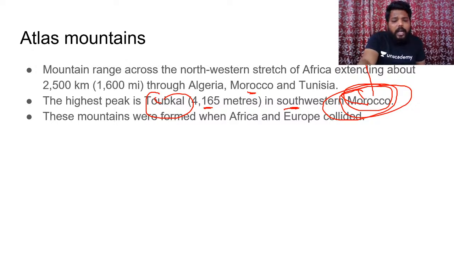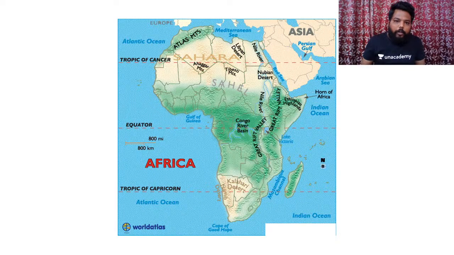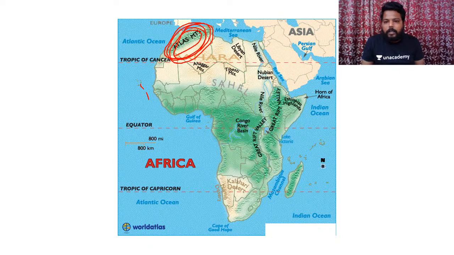And these Atlas Mountains were formed when Africa and Europe collided. So during that time, we had the formation of these Atlas fold mountains. If you could see, this is the location of the Atlas Mountains. And you can see the Great African Rift Valley, and this Red Sea appears to be part of the Rift Valley itself.